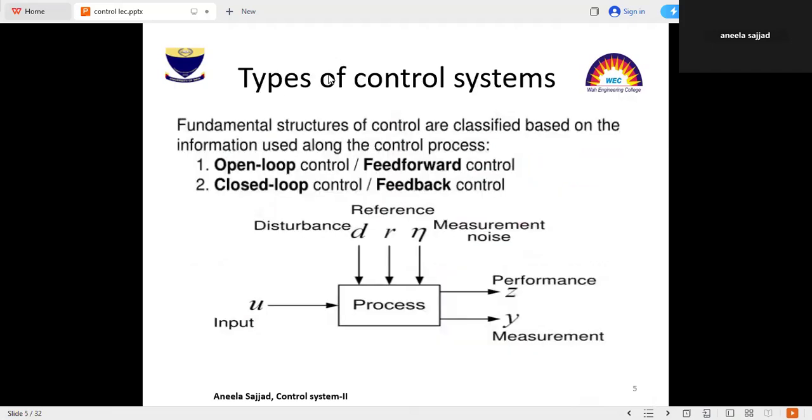Now we will discuss the types of control systems. Basically, there are two types of control system: open loop, or feedforward control, and closed loop, or feedback control. This is the block diagram of a process. This input is known as disturbance, reference input, measurement noise, and this is an input signal, and these are output signals in which you measure the measurement value and performance.